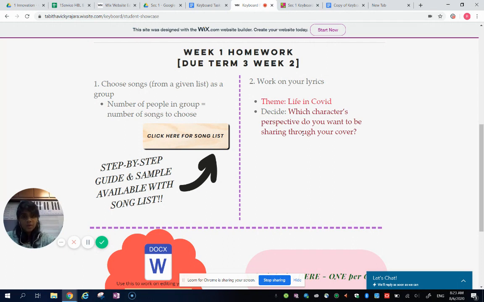You can also be a migrant worker. All the migrant workers have to get tested, right? You can try to imagine, or go and look up newspaper articles to see what process they go through. Then you can write a more meaningful lyric. Of course you can also just choose to do it from your own perspective or even your parents' perspective, because you are with your parents, so you can see what their experience is like: grocery shopping, all these kinds of things. So you can change the lyrics using that Google Doc.